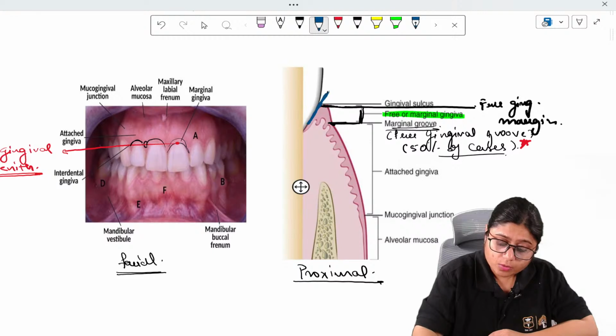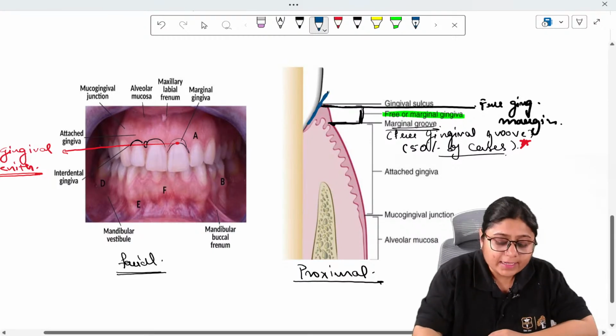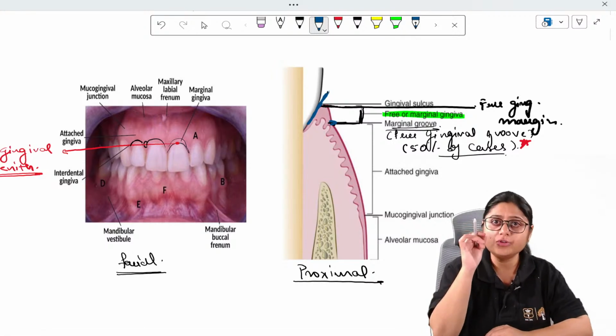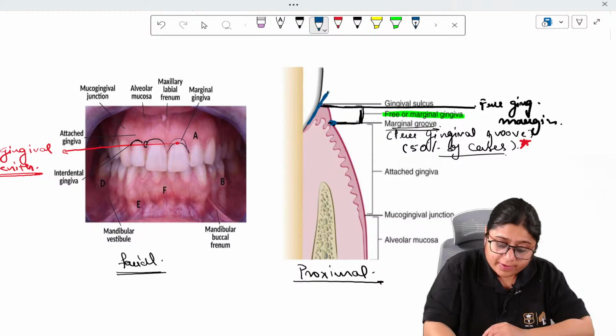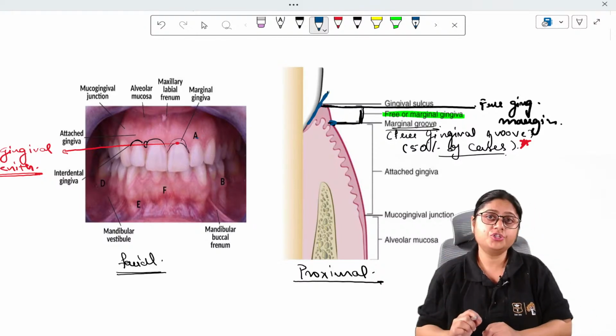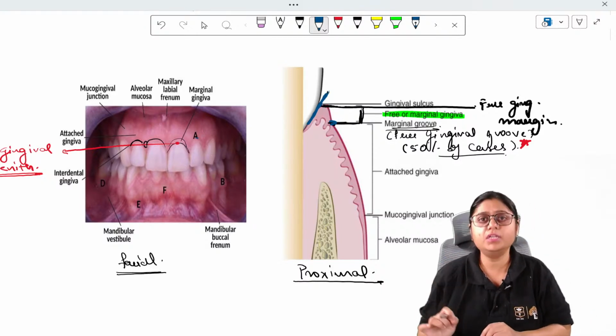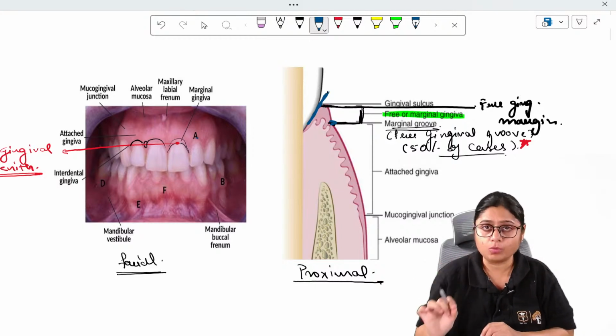At that point I'll see an external projection, an elevation of the tip of the probe, from outside. That elevation denotes the location of the free gingival groove in a healthy mouth.